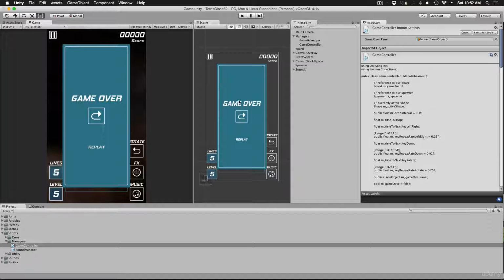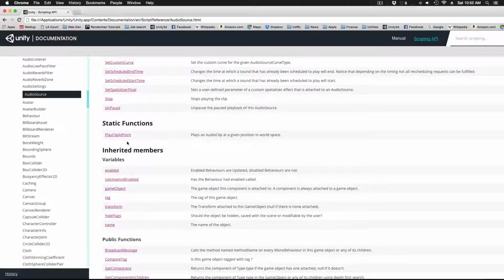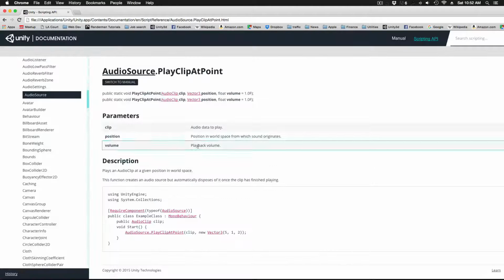Let's work on adding some sound effects now. Sound effects will be a little bit different than background music in that they're effects that just pop on for a brief moment and then they're gone. If you look at the documentation, you can see that Unity already provides something like this under the AudioSource class, and there's a static method called PlayClipAtPoint.